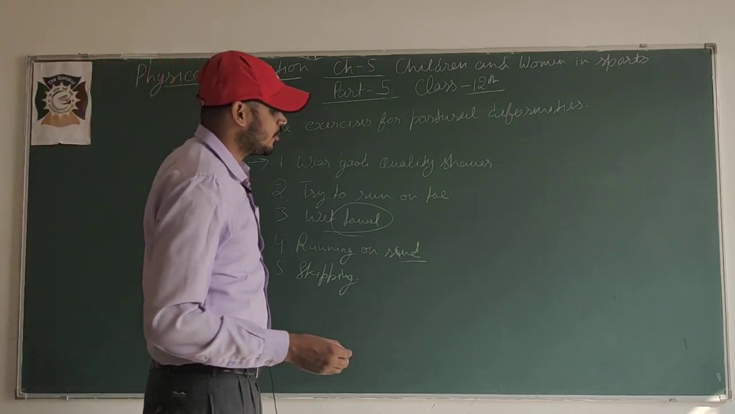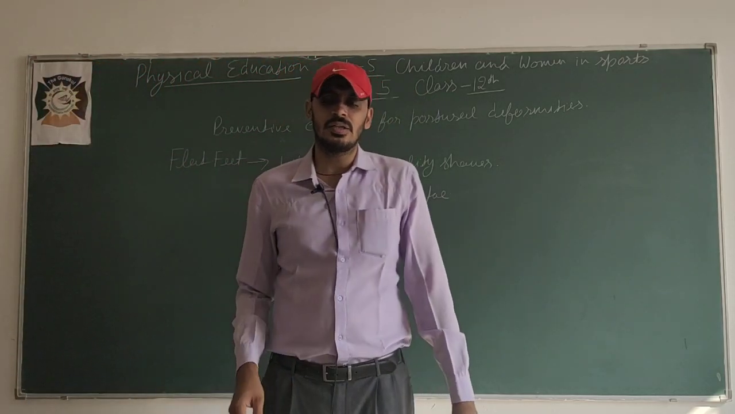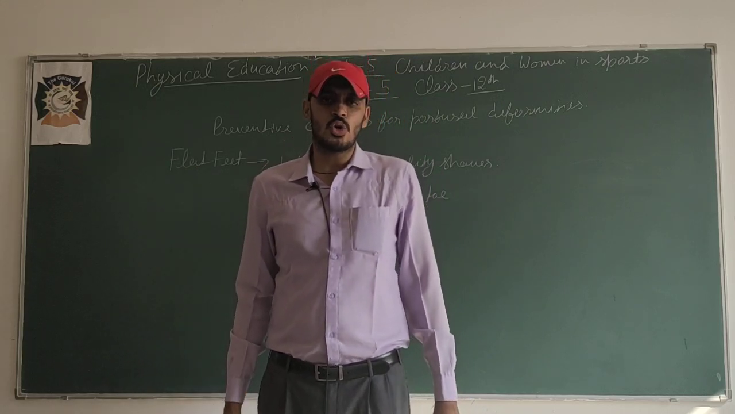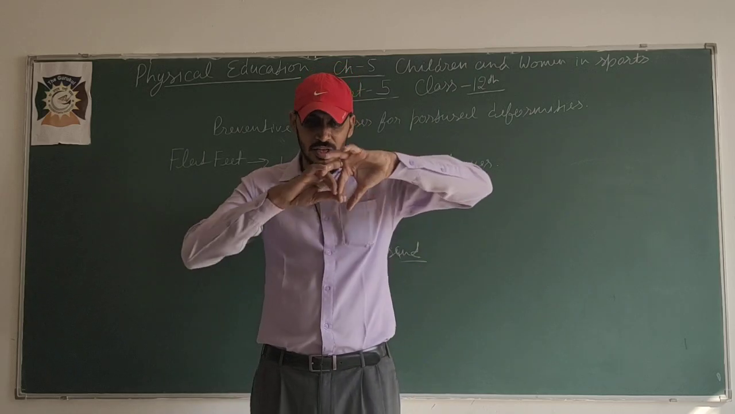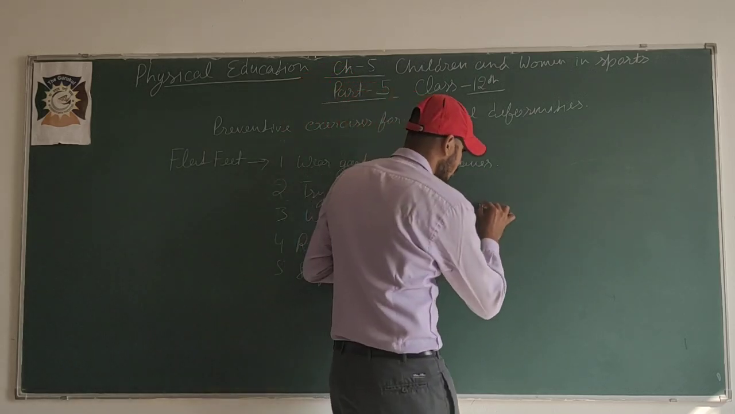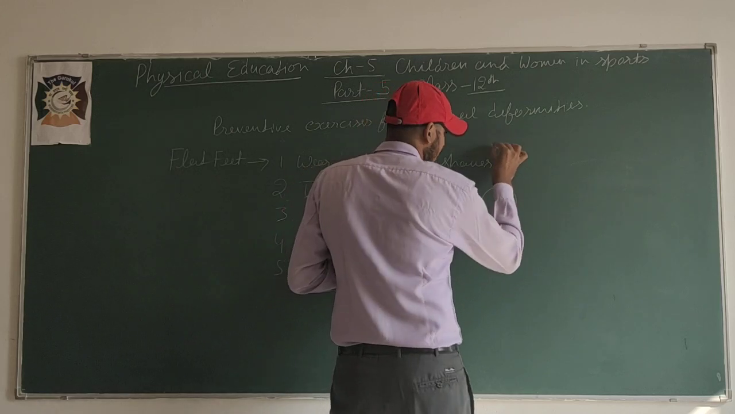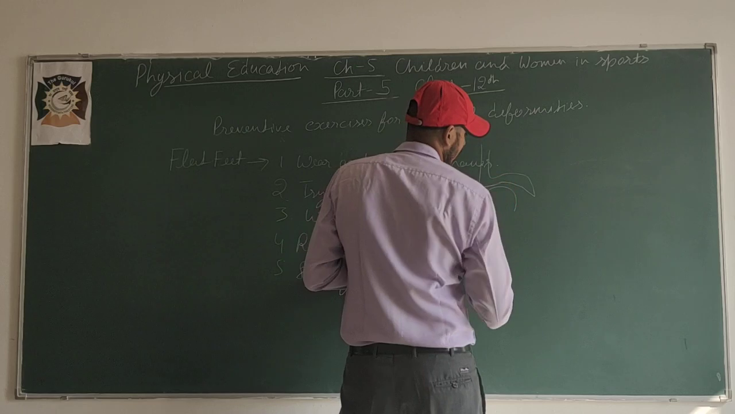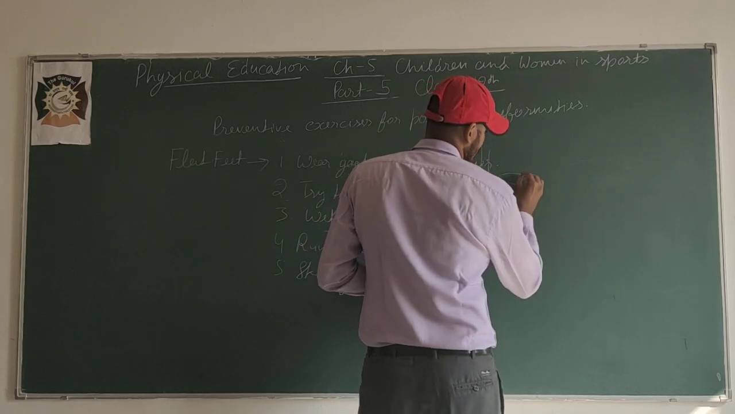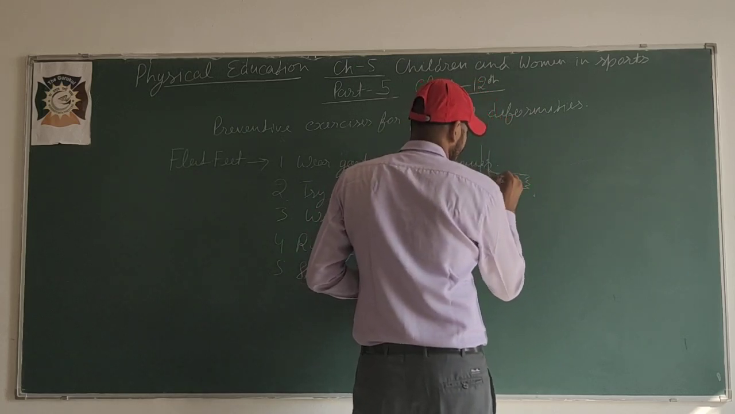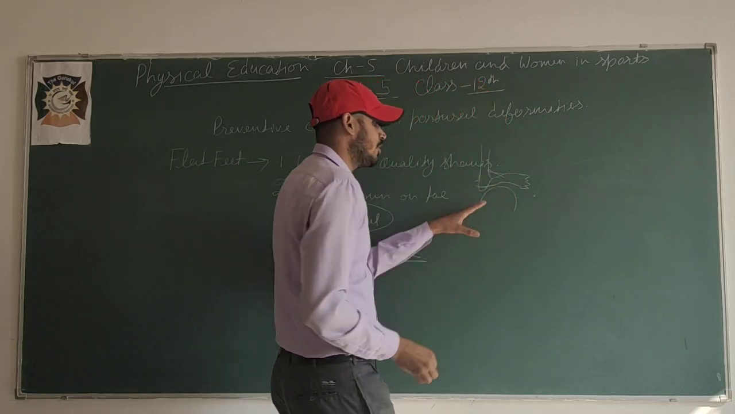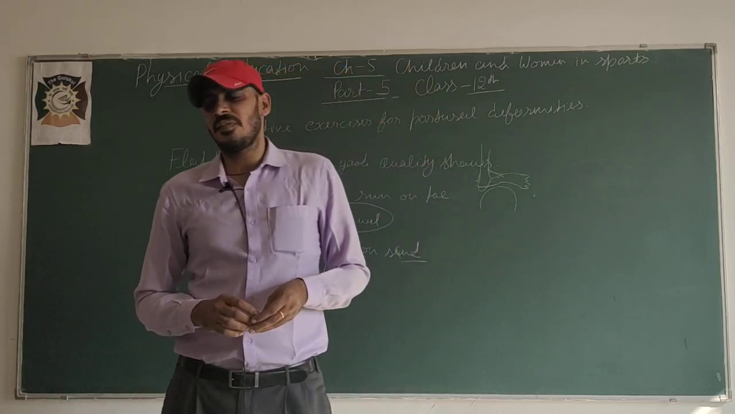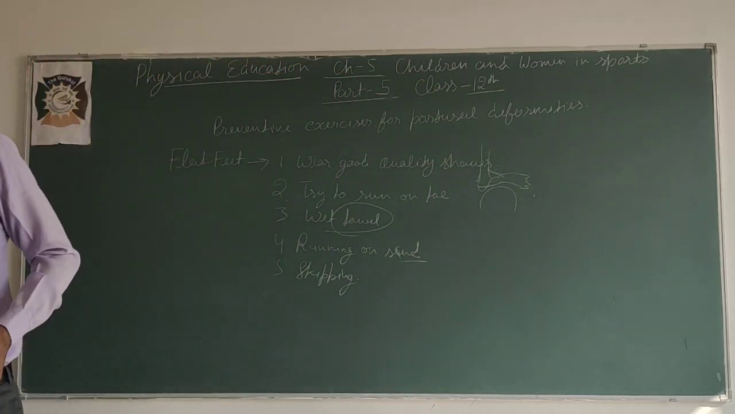And try to do the exercise, like the calf muscle exercise we are doing, come on the toe. Or sometimes any round object, suppose like this, try to stand on this round object. It will also help bring normality in flat feet. So these were the exercises.